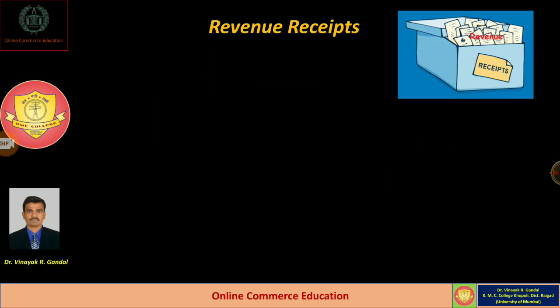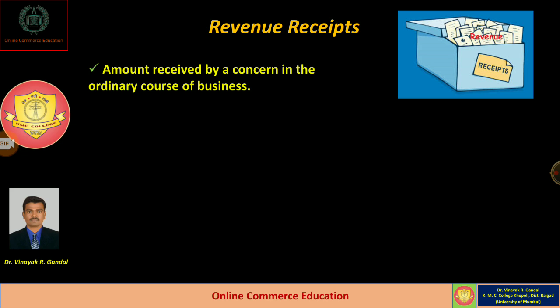Now we are going to learn about revenue receipts. Dear students, revenue receipts are the amount received by a concern in the ordinary course of business. Whatever amount of money is received by the company during its normal business activities, like sale of goods or rendering of services, is called revenue receipts.